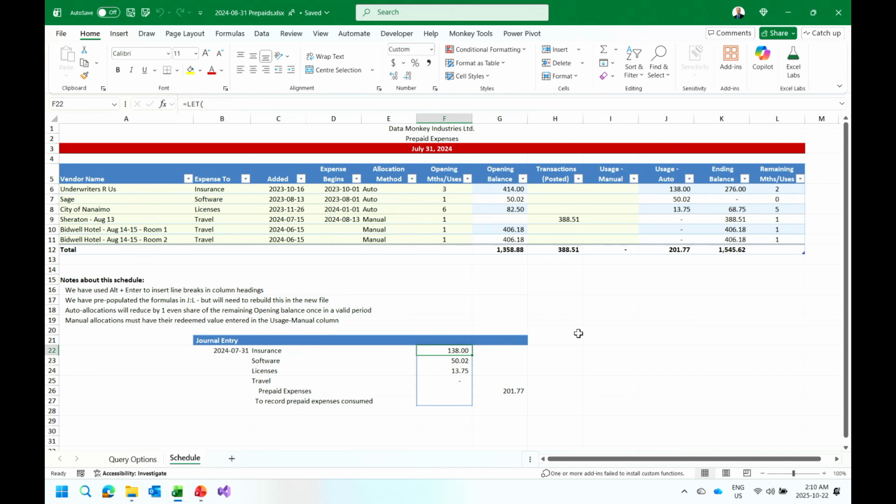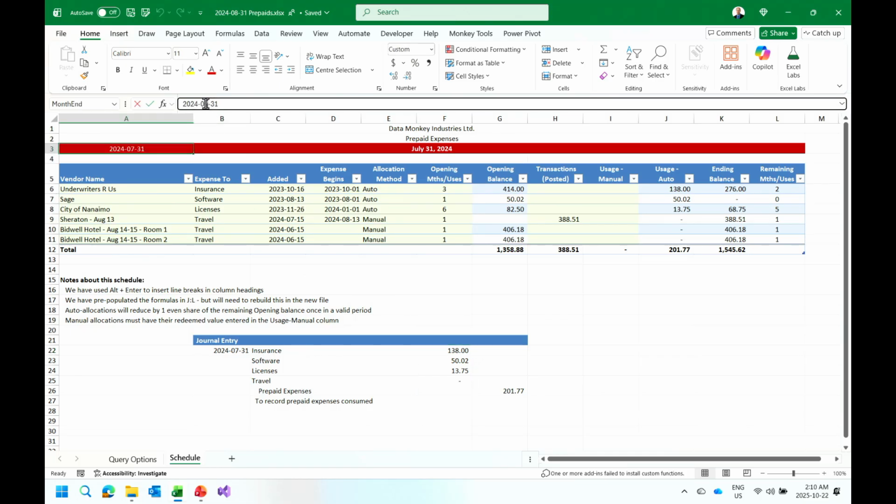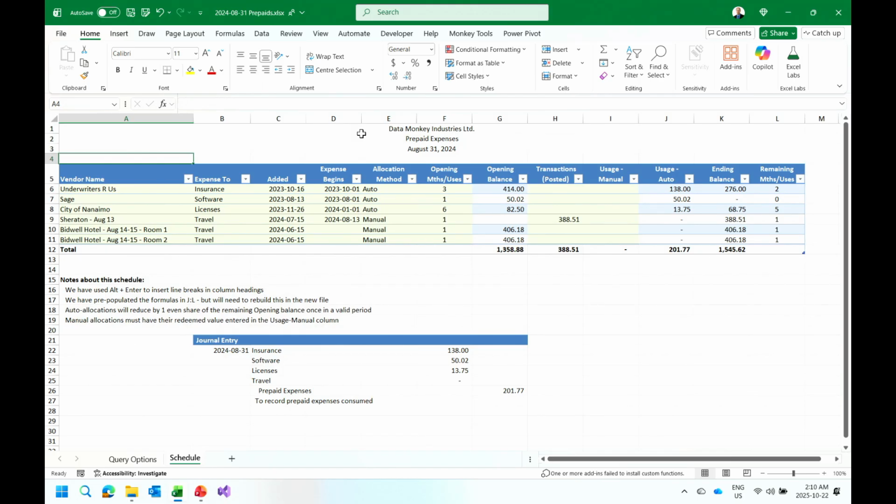And what you're going to see is that as soon as I do this, I get a red bar across the top here. Fun little thing that I actually discovered is if you use a Lambda function in a conditional format, it actually recalcs immediately when you resave it. If you use it in a cell, it does not, which is interesting. So this is how I can actually get this working. So I'm going to change the date on this. We're going to make this August 31st here. There we go. That'll go away.